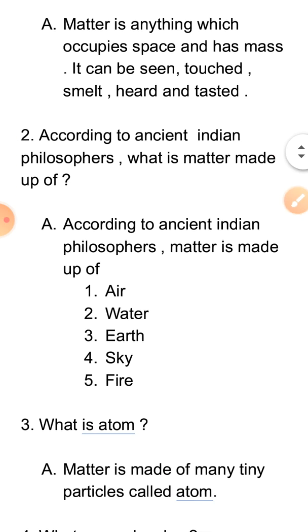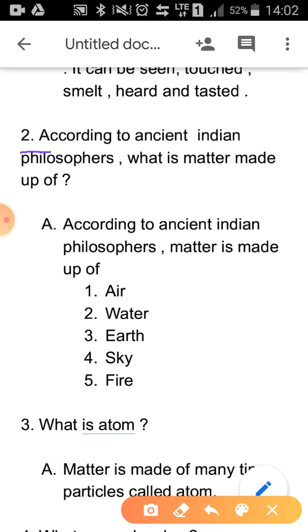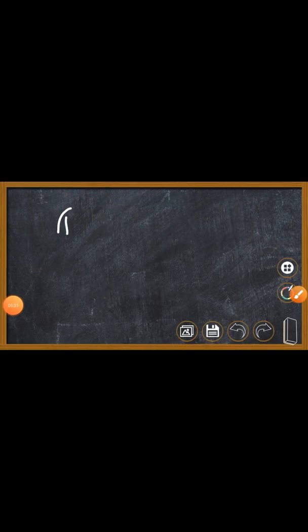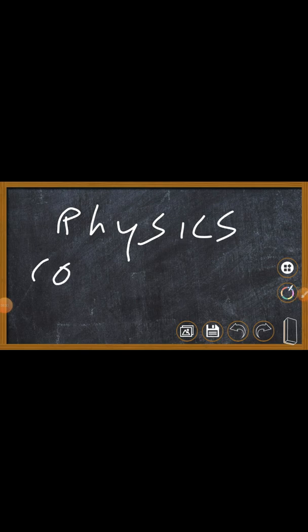Now we come to the next question, which asks, according to ancient Indian philosophers, what is matter made up of? What you are studying right now, the name of the subject is physics, and this subject is not completely perfect.